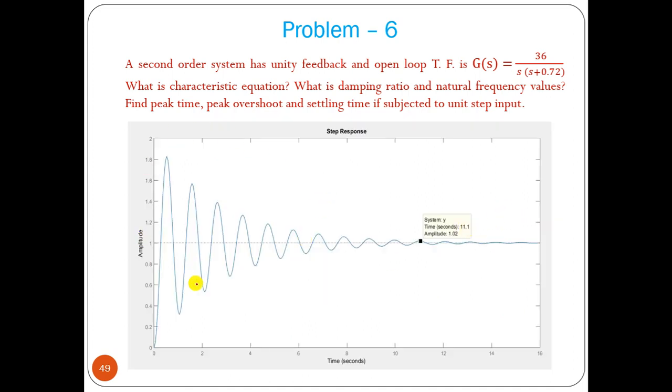That plot I have taken from MATLAB. So this is the time, 11.1 seconds, and how many cycles it is taking. This is your one cycle, then two, then three, then 4, 5, 6, 7, 8, 9, then 10, and 10.5 almost.